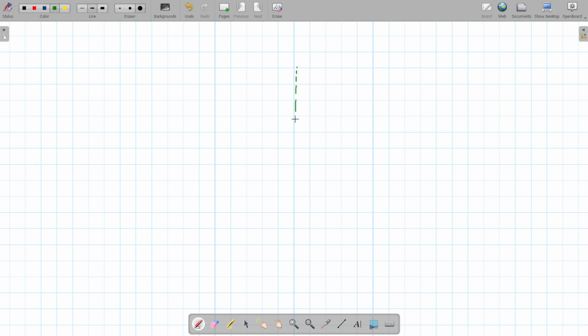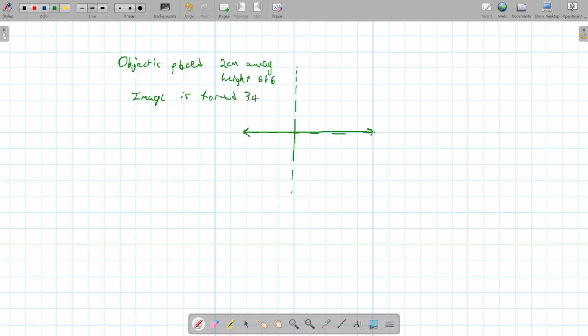They gave you this, they drew it for you. They put the lens in the middle. They tell you the object is placed, I think it was 2 centimeters away, and it has a height of 6. And then they say the image is formed 3 cm away. What is the height?